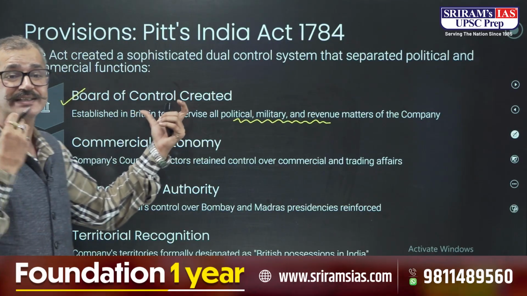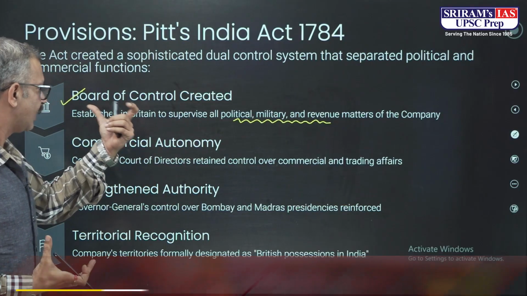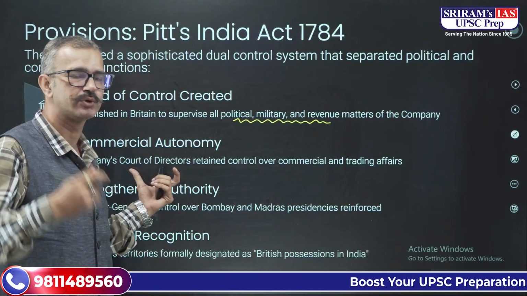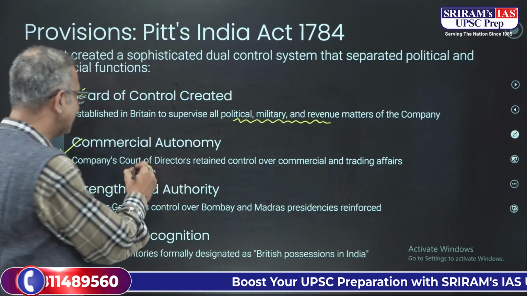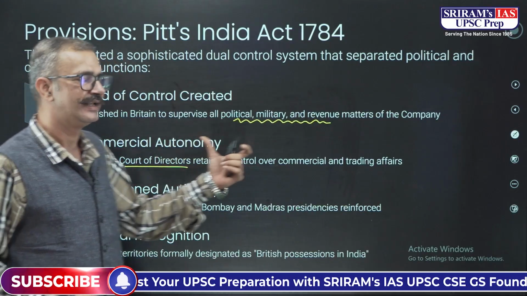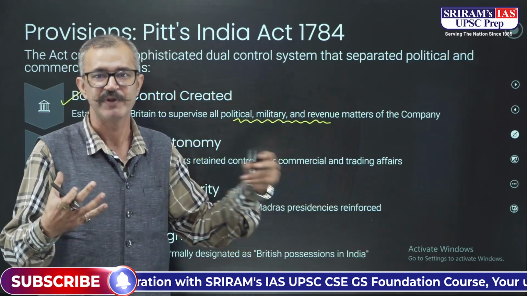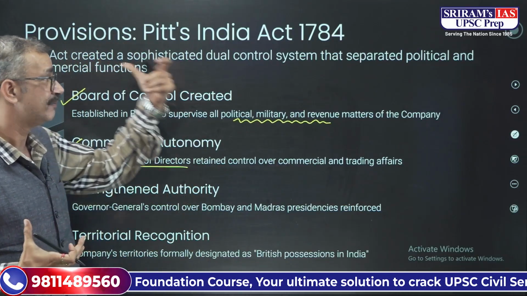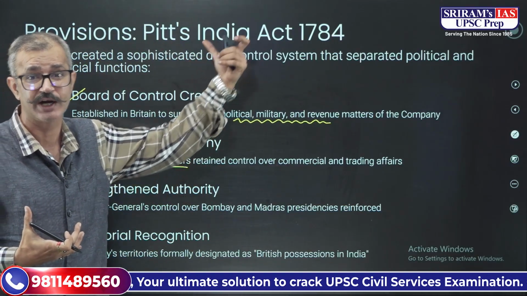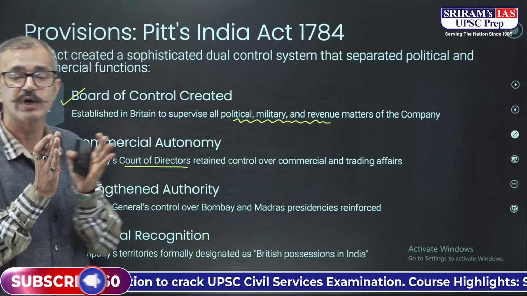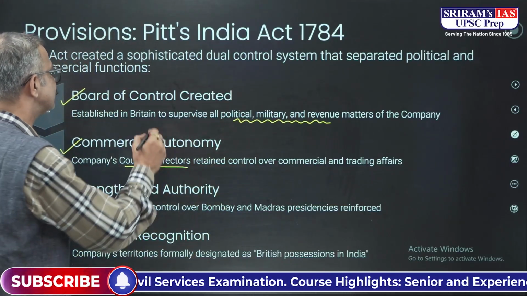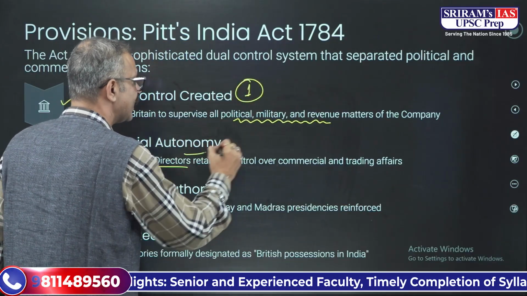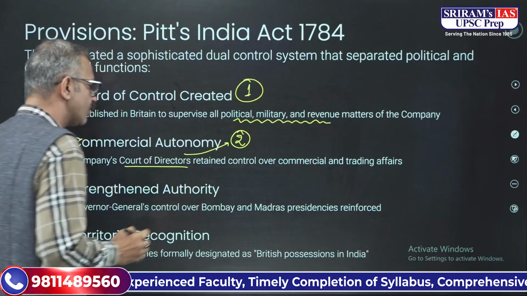Again, a more centralization tendency was implemented. Then there was commercial autonomy. The company's Court of Directors were retained, and they had the control over the commercial function. Now, like I said, this was a dual control, and this act is also called the Dual Control Act. Why? Because there were two controls established. The first control was the Board of Control, and the second control was in the hands of the Court of Directors.